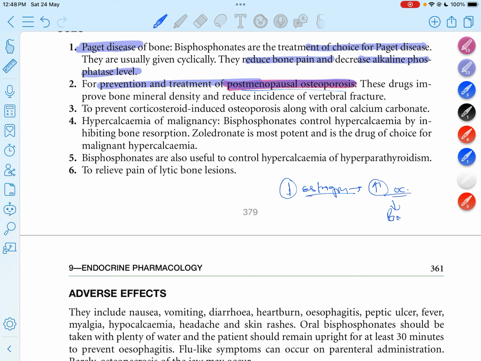That leads to painful bone fractures in women after the age of 50. In that condition we can give bisphosphonates, which improve mineral density and reduce the incidence of vertebral fractures.